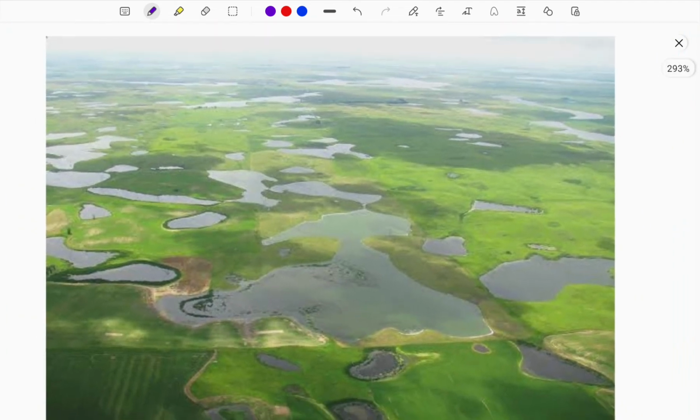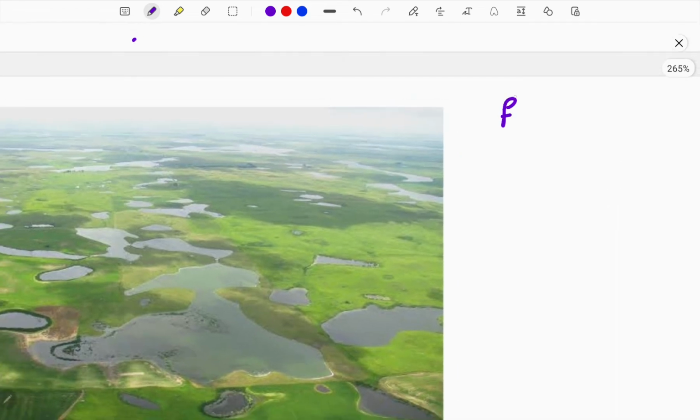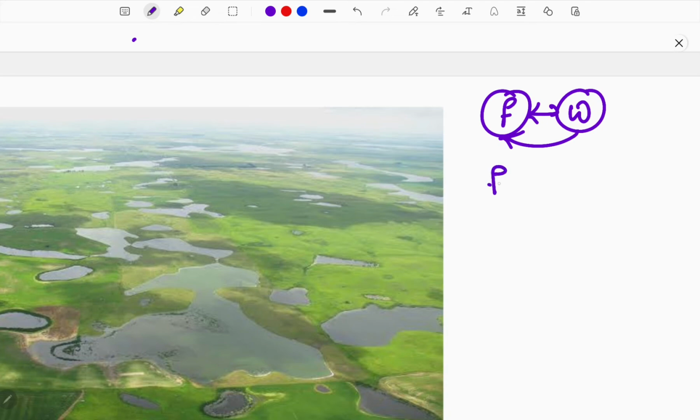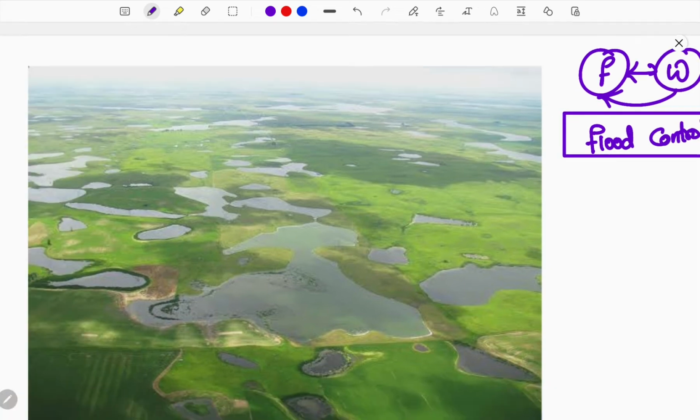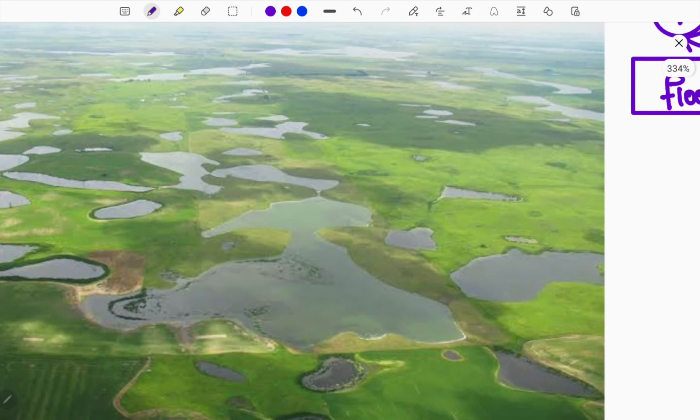So now I'm providing the link between floods and wetlands, how wetlands can prevent floods, and how a wetland will be acting as flood control. Now the topic I'm providing through the image is flood control. So I'm teaching flood control through the wetland. Now I'm saying how flood control happens through the wetland. See here, in this wetland, you can see the major water is stored over here.